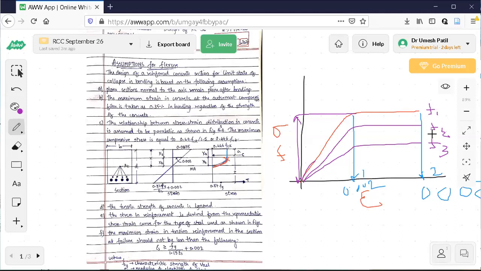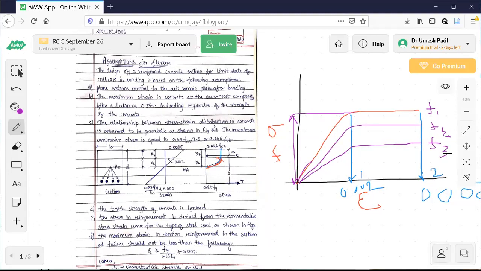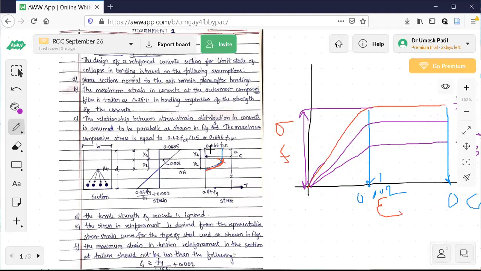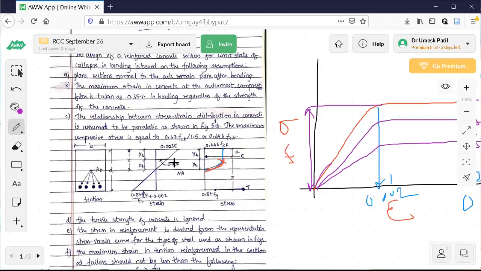Curing will not be ensured, we cannot ensure all these quality control measures at the site. So that is why I'm not going to say it will be 20 at the site, it will be less than that. Because of the size effect, I'll remove 1/3 from this. 1/3 removed means 33% is removed, means 0.67. To this value, I am going to further divide by the partial safety factor, which is 1.5. So ultimately, 0.67 by 1.5 is 0.446 fck. This is how you need to understand the assumptions.